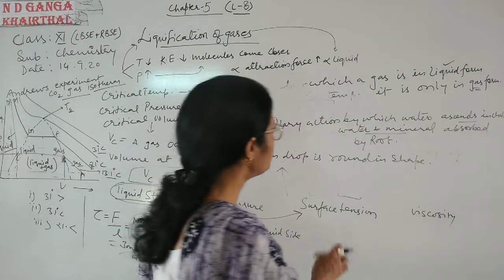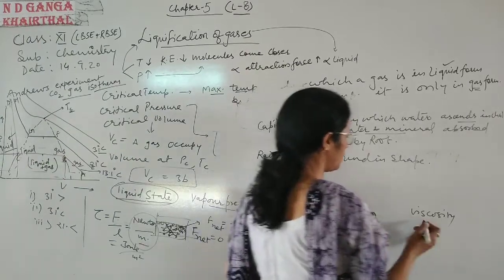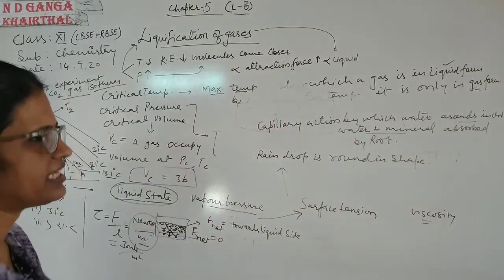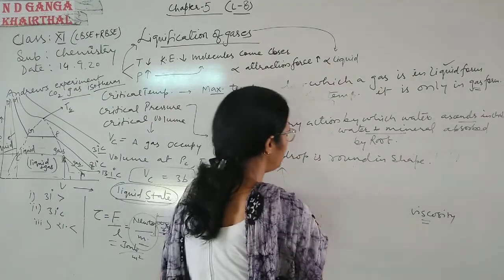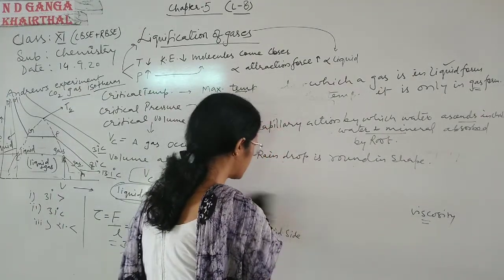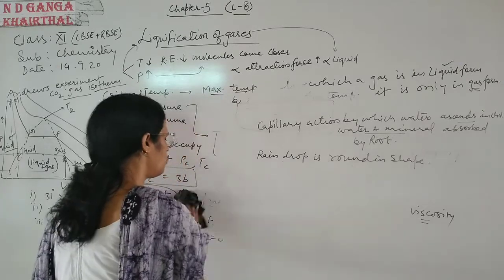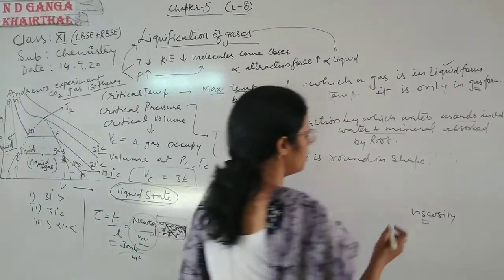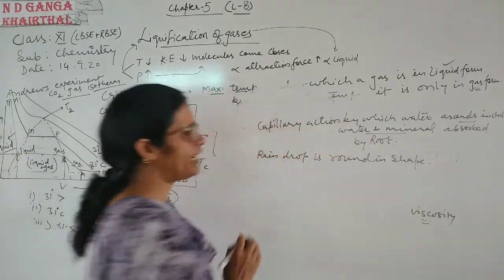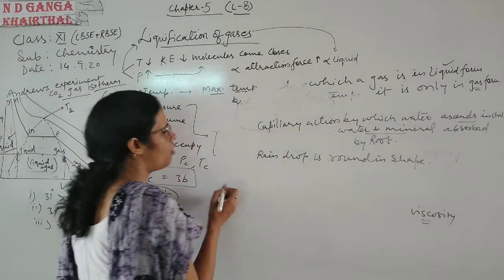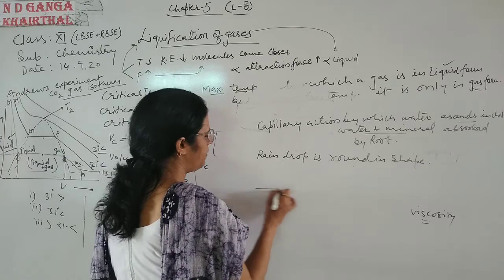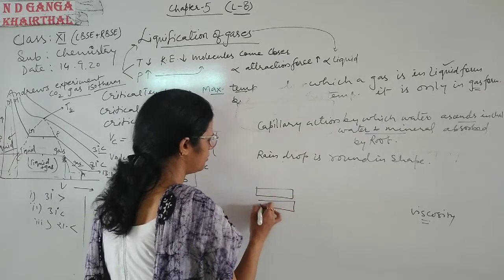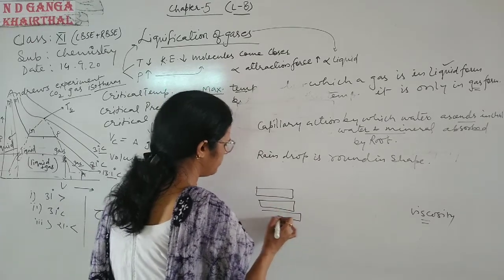Now come to the last property, that is viscosity. What do you mean by the viscosity of a liquid? For example, you have honey and water. Which is more viscous? Honey is more viscous. We know that liquid moves in layer form. For example, we have a layer, and another layer, and another layer.